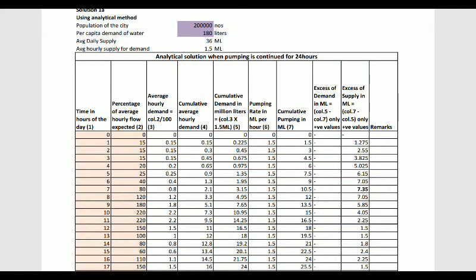Now, in this analytical method, you might see that the population is written here, 2 lakhs. So, population is 2 lakhs and per capita demand is 180 liter. If we multiply those two values, 2 lakhs into 180 liter, then it will come to 36 million liter. Okay, 36 into 10 to the power 6, that means 36 million liter. That is the whole water demand for a particular day.